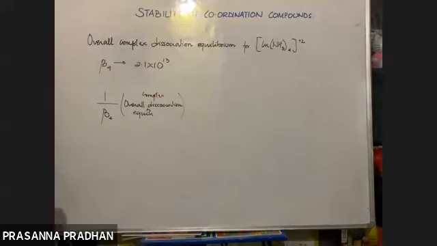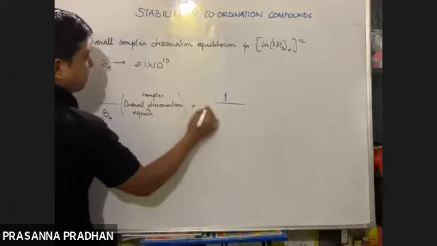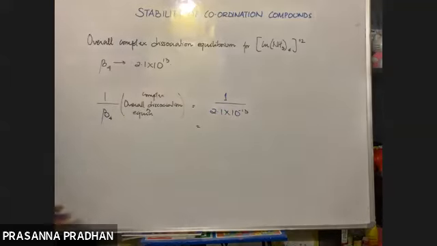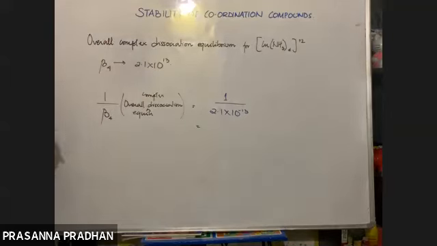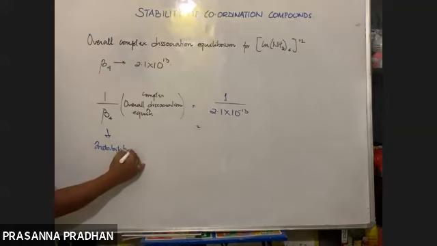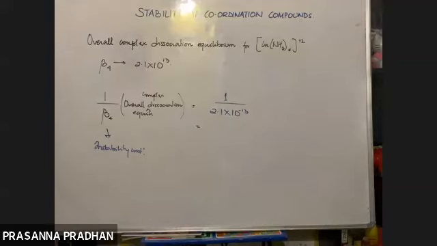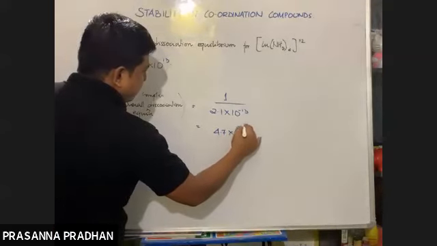We are supposed to calculate this, so it is equal to 1 by the value of beta 4, which is 2.1 into 10 to the power 13. So the overall complex dissociation equilibrium is the reciprocal of the stability constant. Its value will come to 4.7 into 10 to the power minus 14.